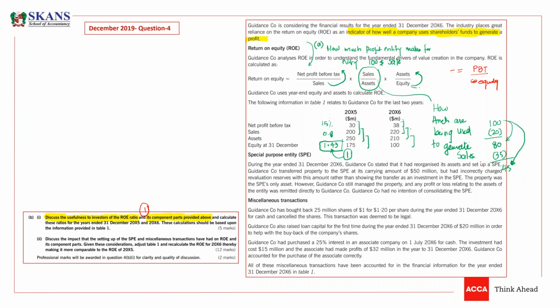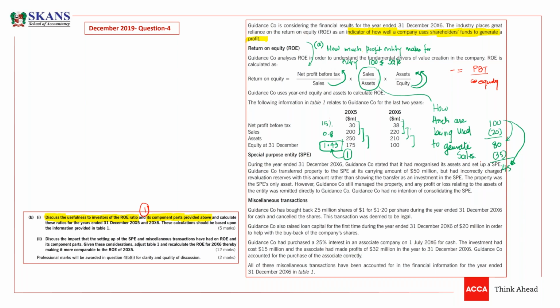This ratio will explain us this point. And the other one, like 0.43 here, will be financed from the debt. So you need to write these things in your own words and you'll get easily these marks.